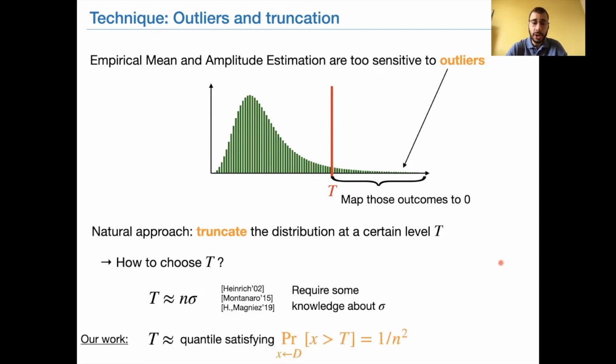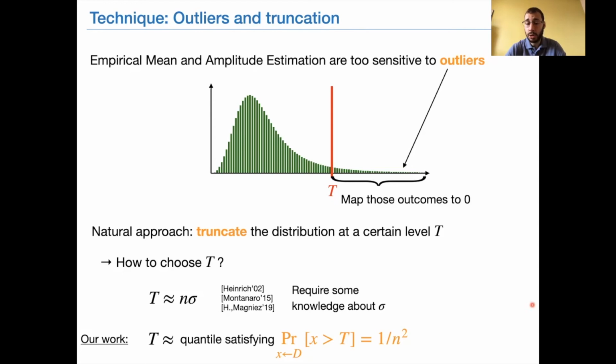Now, what we suggest in our work is to use a different truncation level, which is defined as follows. It is taken to be the quantile of the distribution D that satisfies the following inequality: the probability of obtaining an element larger than T must be on the order of 1 over n squared.